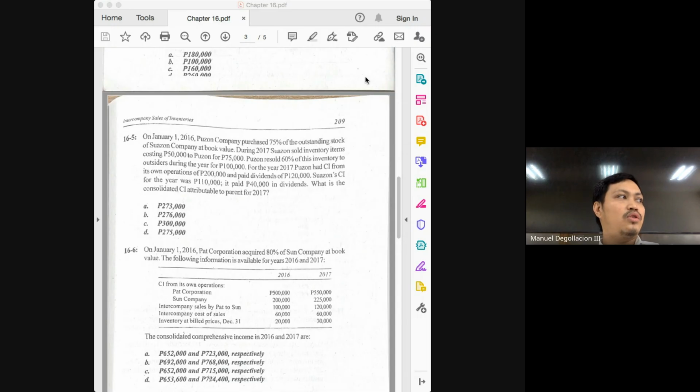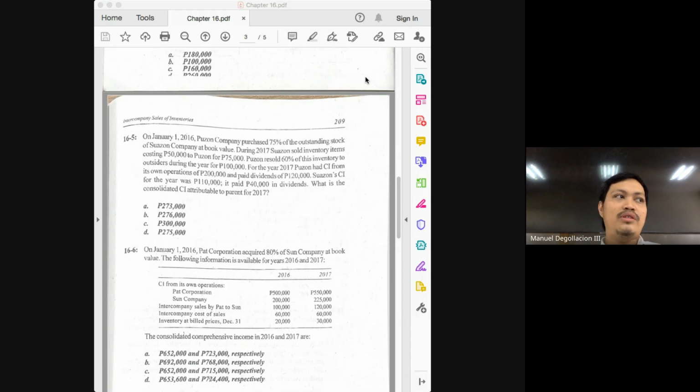So again, why did we try to solve for the 50%? Because we want to know how much is the markup on the remaining inventory of 30,000. So using the 50%, solve for the markup on the 30,000. Do you multiply the 30,000 by the 50%? No, because the 50% is based on cost. So what must you do first? You divide the 30,000 by 150%. That will give you 20,000.